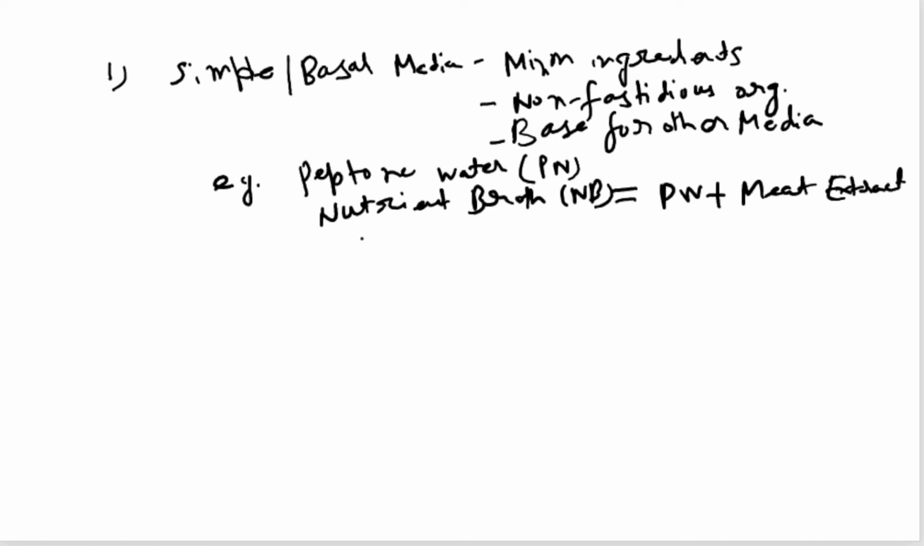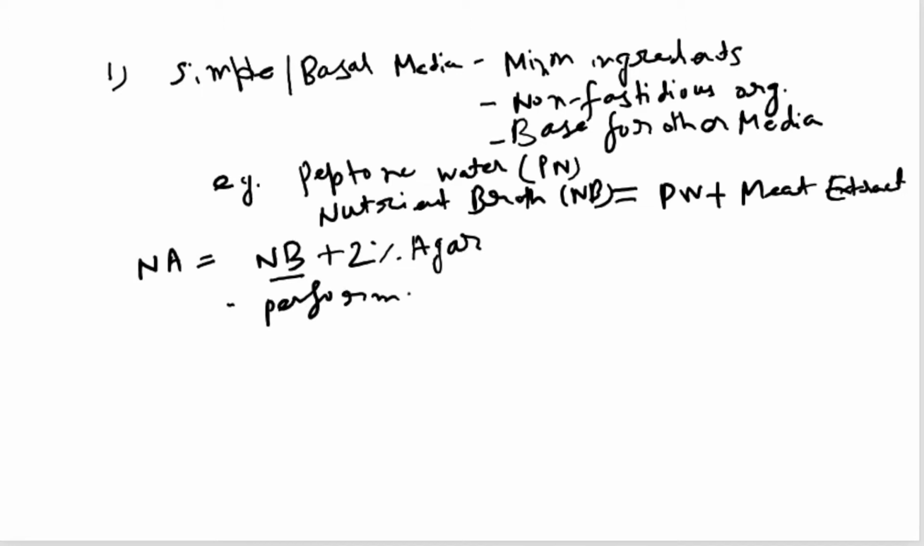It is used to study the bacterial growth curve. There is one more thing, that is called nutrient agar. Nutrient agar is nothing but nutrient broth, which was peptone water plus meat extract, plus 2% agar. It is used to perform various biochemical tests.